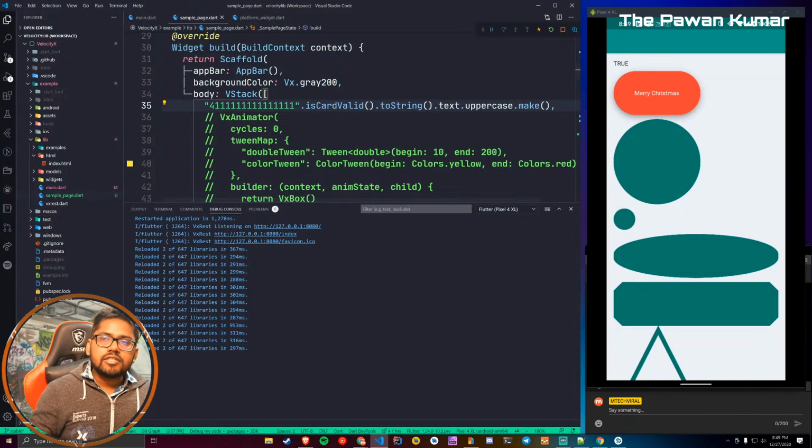Okay, one more question which I really want to answer. Someone has asked, is VelocityX a heavy package? No, it's not a heavy package, but if you are using it, it is some piece of code, right, which I have written for VelocityX. But when you are using it in a middle sized project or on a bigger project, you are anyway writing that much code, so that code you don't have to write which is written in VelocityX. Now what will be the increase in size? Definitely there will be some increase. It will be around, let's say 200 to 300 KB of your app size. So that is definitely there, because it's anyway a piece of code.